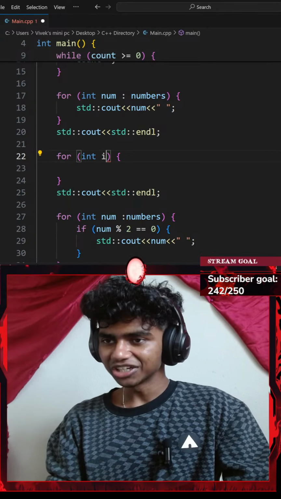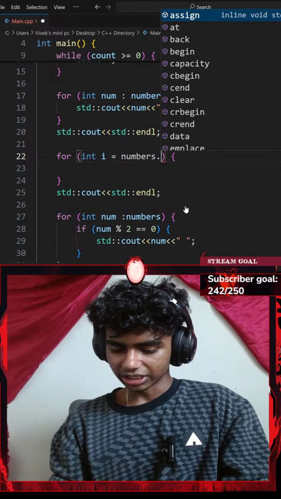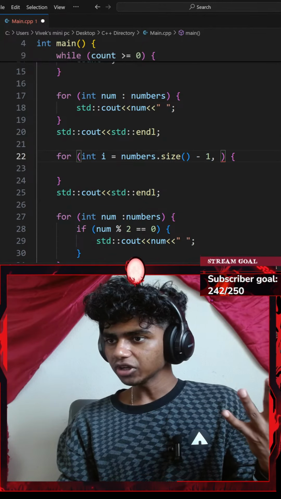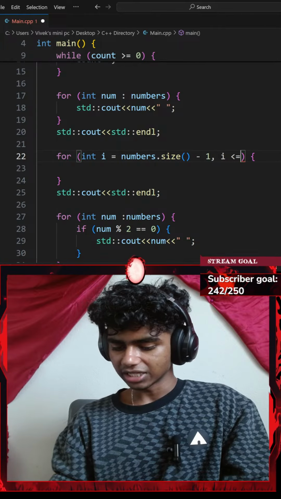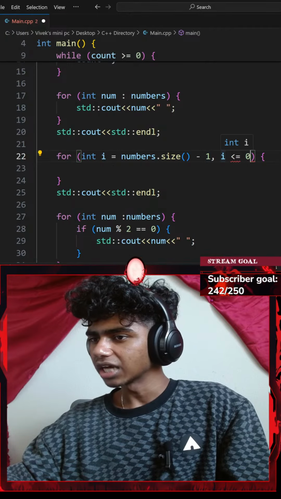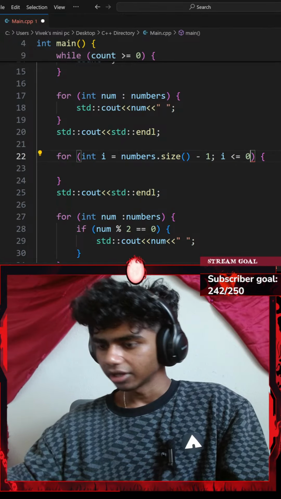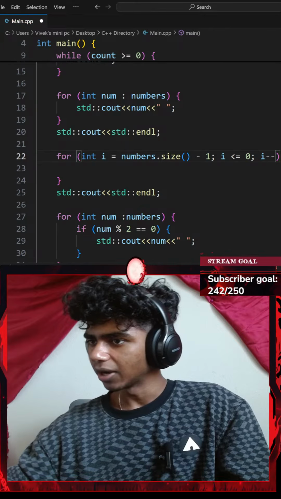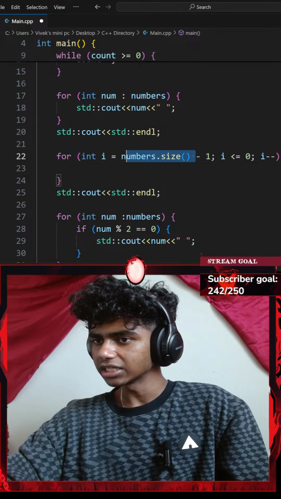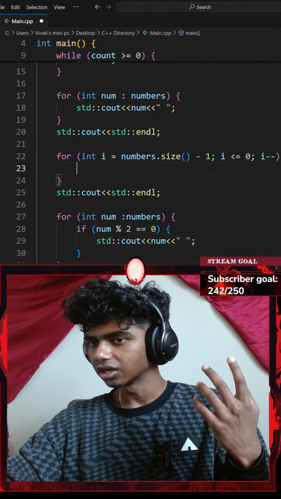Okay, I'll go with for every integer of i which equals my numbers vector dot the size function. Okay, my size function minus 1. I'm gonna check something. While my i is either greater than or equal to 0, okay, instead of comma, I should go with a semicolon here. Then another semicolon here. I'll decrease my i by 1. Okay, let's see. So my current i is not less than 0 because my numbers.size is going to be 5 elements. I subtract that by 1. Okay, keep decreasing. Alright, perfect.